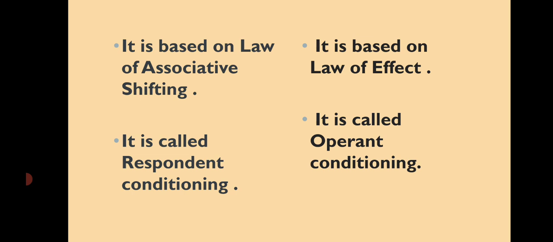Operant conditioning is based on the law of effect of Thorndike. If we are satisfied to do any task or work, means प्रभाव अच्छा है और हमें stimulus as a reinforcement मिल रहा है, then we will do that work or task or response again and again.